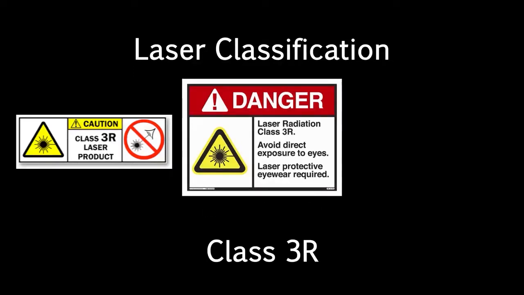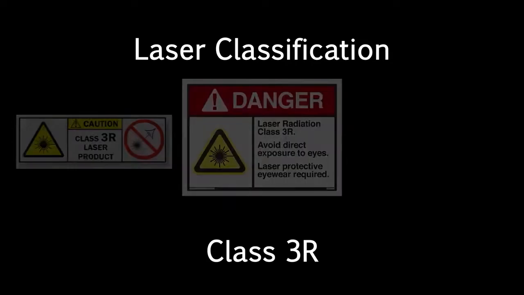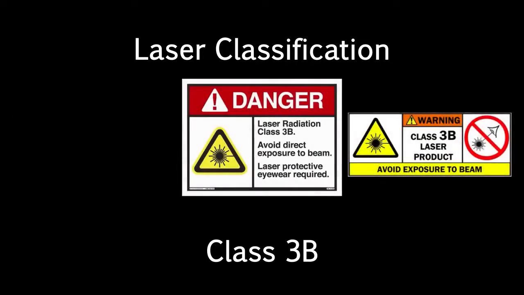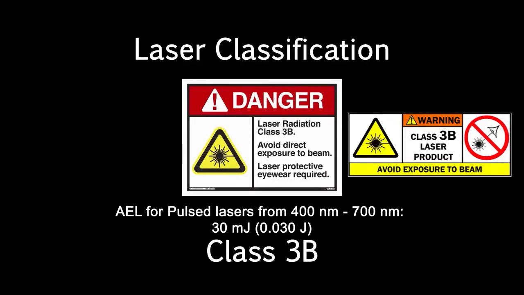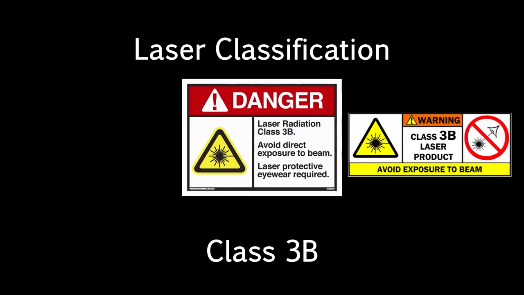For other wavelengths and for pulse lasers, other limits apply. A Class 3B laser is hazardous if the eye is exposed directly, but diffuse reflections from matte surfaces are not harmful. The AEL, or accessible emission limit, for continuous lasers in the wavelength range from 315 nanometers to far infrared is 0.5 watts. For pulse lasers between 400 and 700 nanometers, the limit is 30 millijoules. Other limits apply to other wavelengths and to ultra-short pulse lasers.